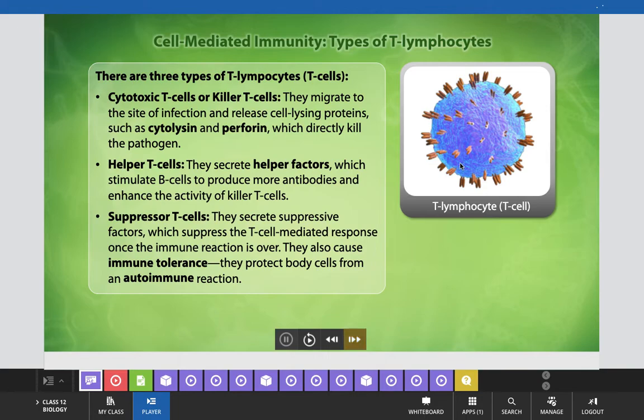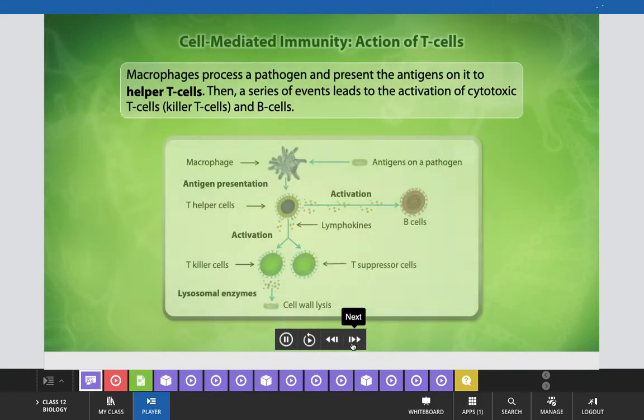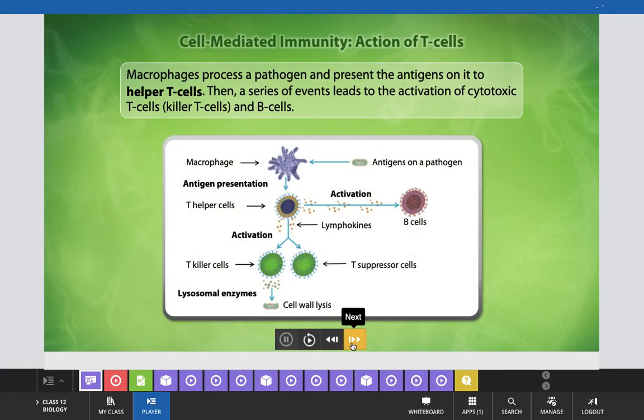And here is the structure of the T lymphocyte or T cell, you can see in this image. Now come to the next slide, where you can see how the action of T cells takes place during cell mediated immunity.